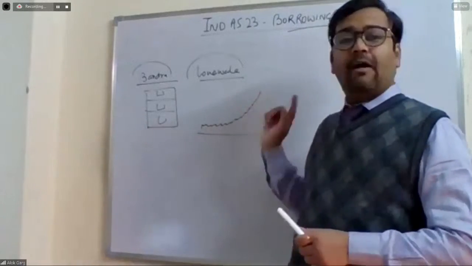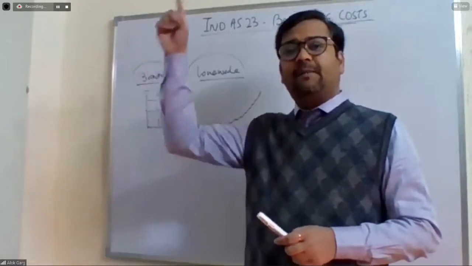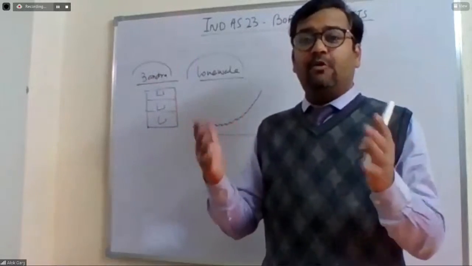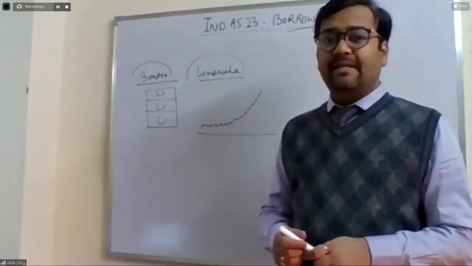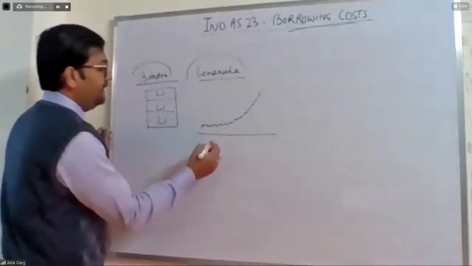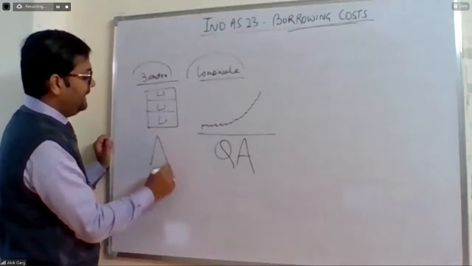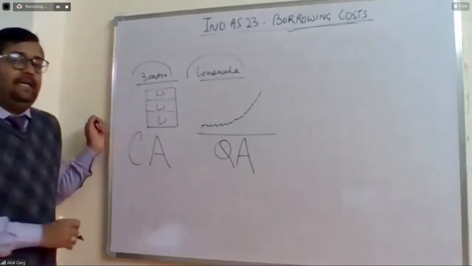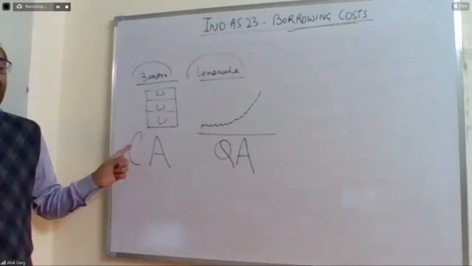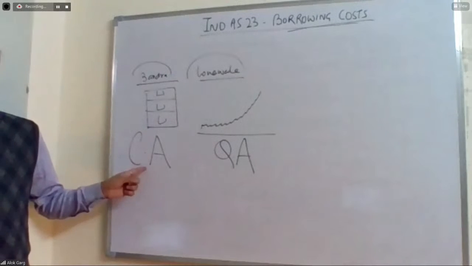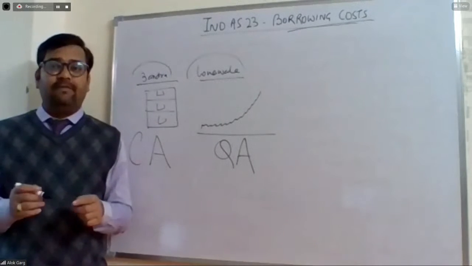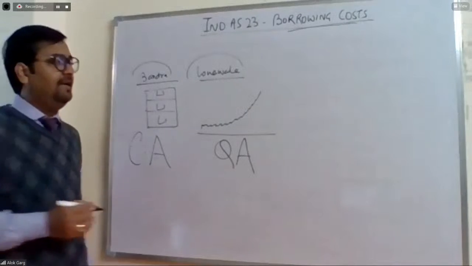But in case of the Lonavala building, it will take a substantial period of time to get ready for use, and hence this is known as a qualifying asset. This Lonavala office is a qualifying asset, and this is a complete asset. CA, not a chartered accountant, it's a complete asset. So what is meant by qualifying asset?